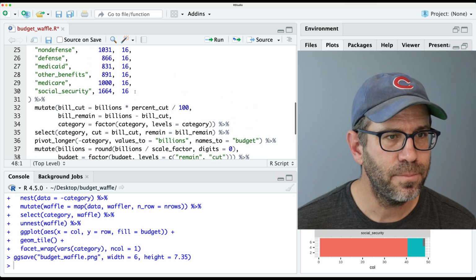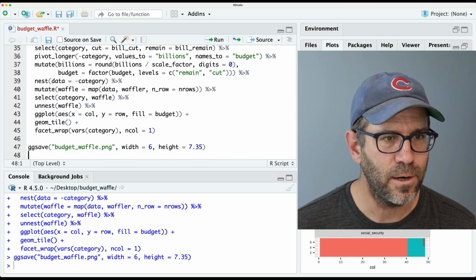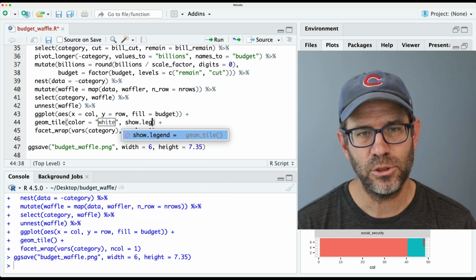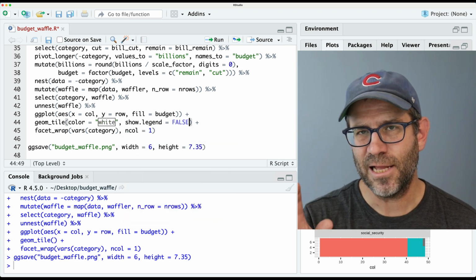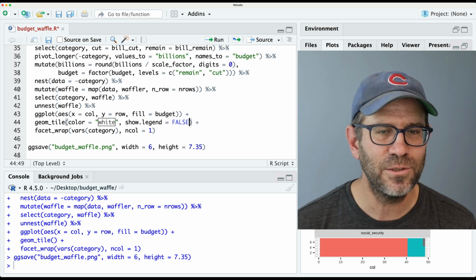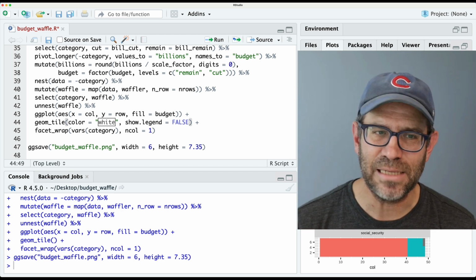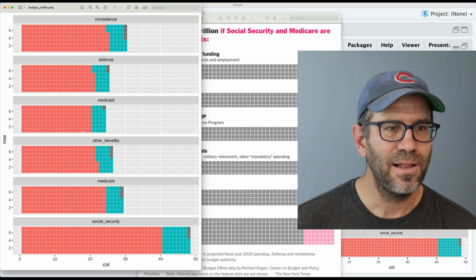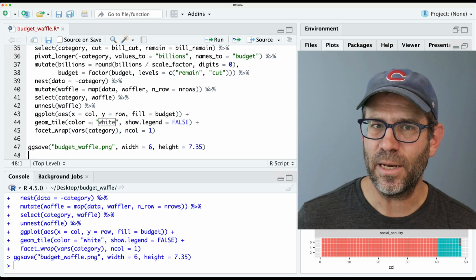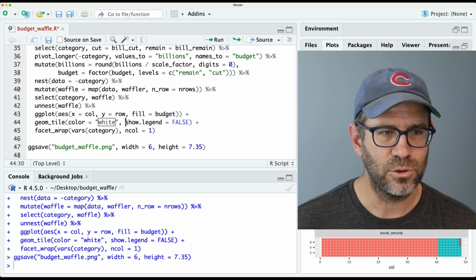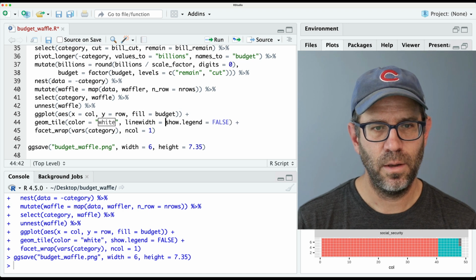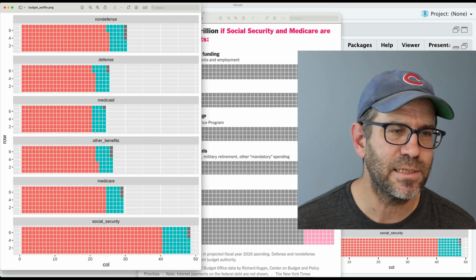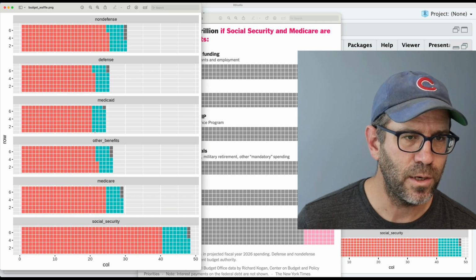So let's come back up to our geom tile. Where are you? Right here. And we'll do color equals white. I'm also going to do show.legend equals false, because that legend isn't going to be the legend ultimately that we want to use, because we want a legend with a single cell in it. Now we have our cells with those borders looking good. Let's go ahead and maybe make that line a little bit thicker. And again, in geom tile, so we'll do line width, and let's do 0.3. And I think that's a pretty good line thickness. We can adjust these things later on, of course, but I think we're in good shape.